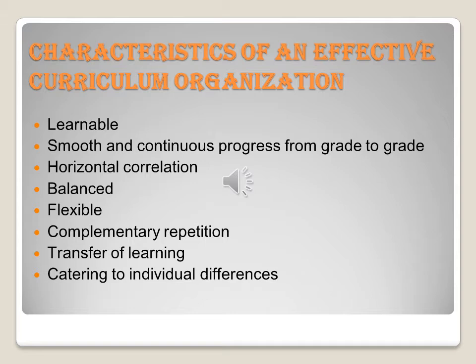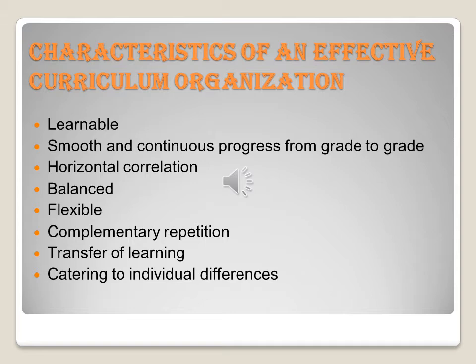Second thing, smooth and continuous progress from grade to grade. So there should be a continuity from one grade to another grade. You should organize the curriculum in such a way that the children feel that I have studied this last year, so now I am learning it. So it should have a smooth and continuous progress from grade to grade. So vertical coordination should be there.